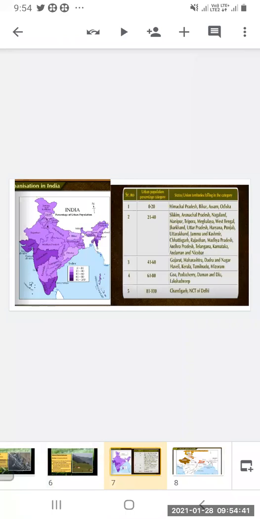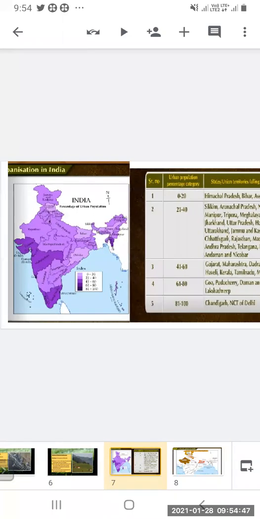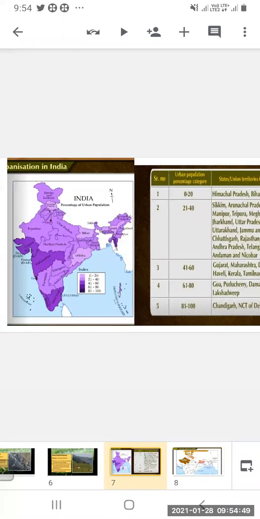Now looking at the figure, you can see it is a map of India, and you can see different color shades are used. You can see the light color, the shade of the purple color, and it is from very light becoming darker and darker. So the darkest place is showing that the percentage of urban population is more in that state, whereas the light shows that it is very less in that particular state.